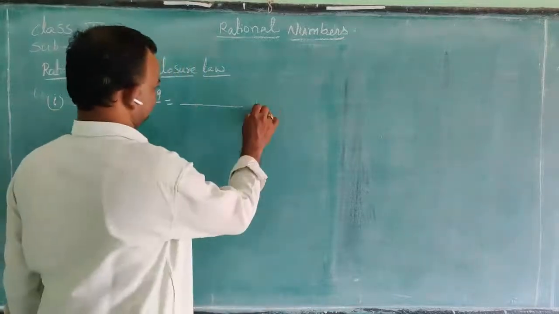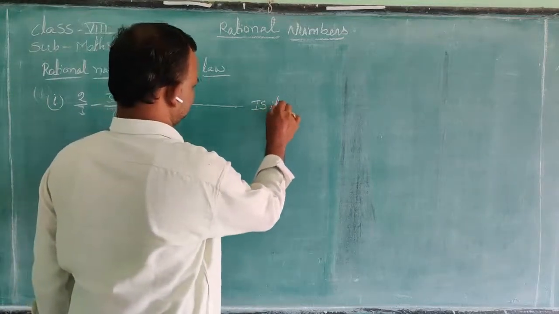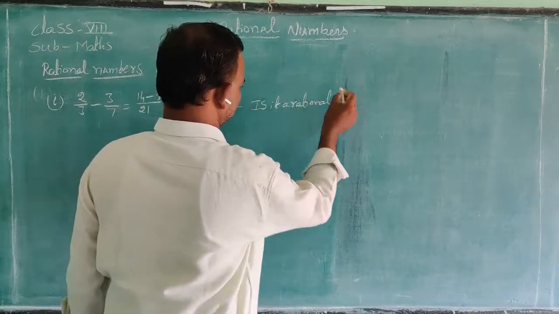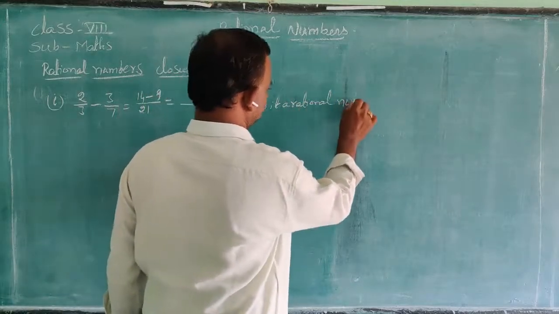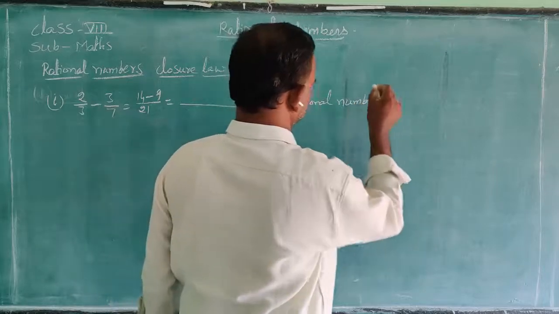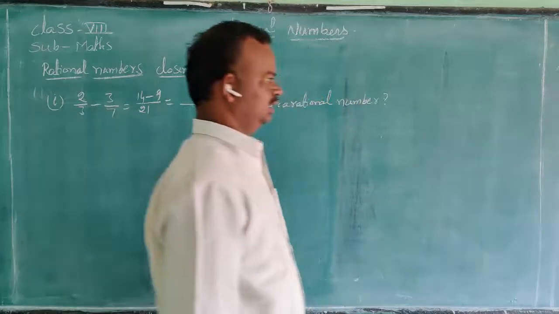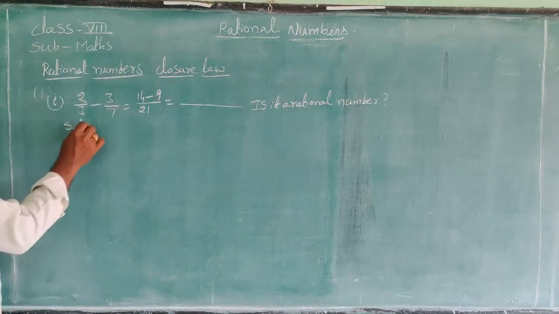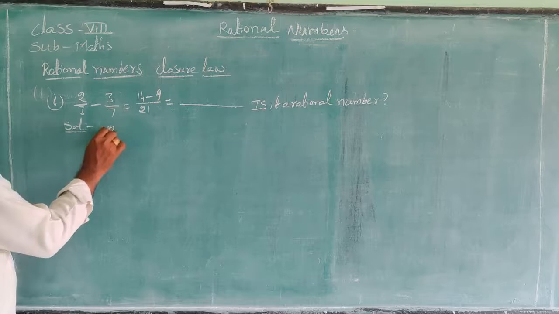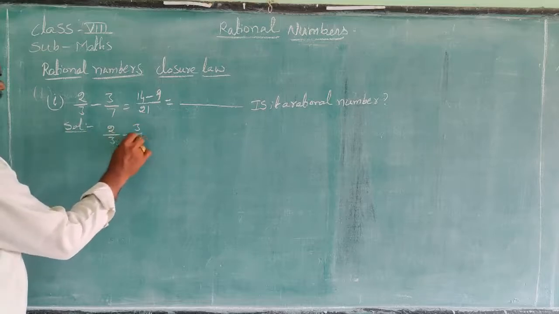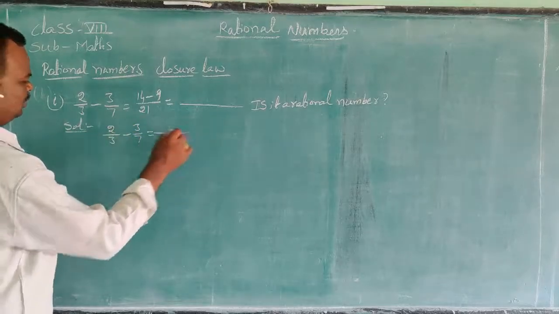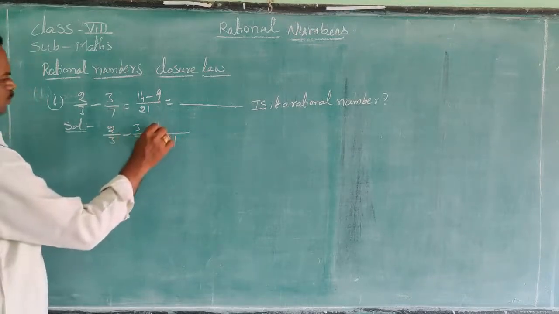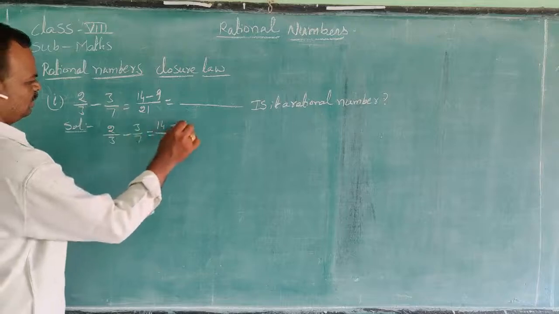Solution: 2 by 3 minus 3 by 7, take LCM, 3 7s are 21, 7 into 2, 14 minus 3 3s are 9.